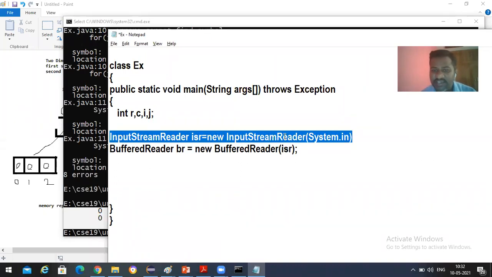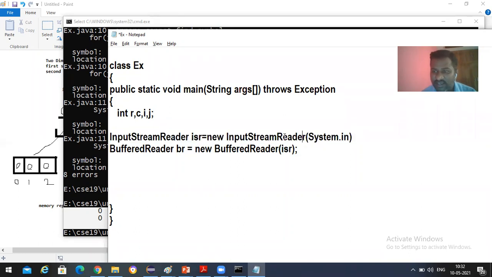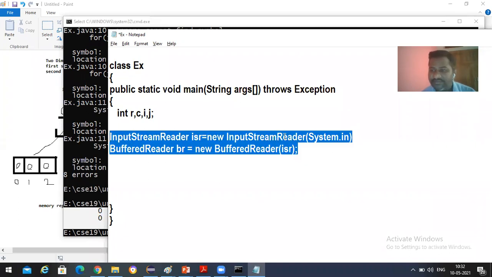Is it clear for everyone? InputStreamReader isr is equal to new InputStreamReader(System.in). System is a class, and in is an object, or you can consider this as the keyboard. And I'm sending this isr object to the BufferedReader object. Is it clear what I've done? Response, students. Yes, sir.